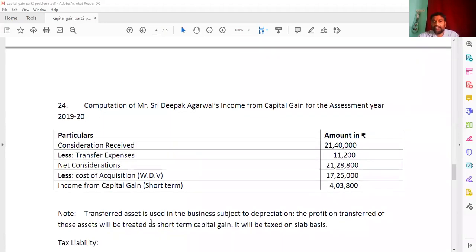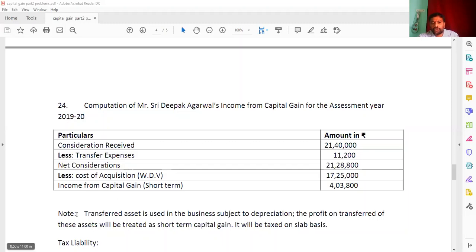So see here, the transferred asset is used in the business subject to depreciation. It means that on the machinery we will calculate the depreciation in the business. So it will become a short term capital gain. It will become a short term capital asset and that is going to be taxed on the slab basis.